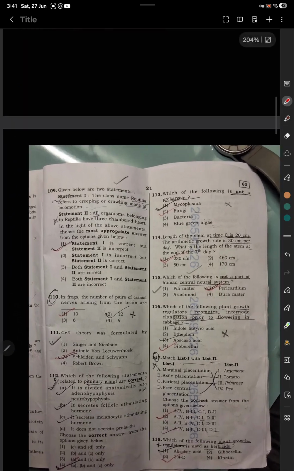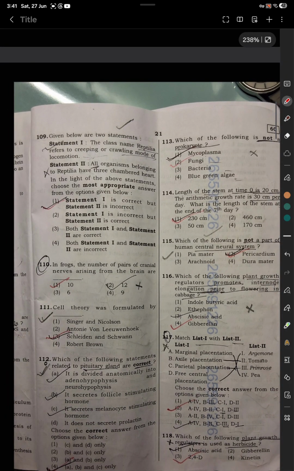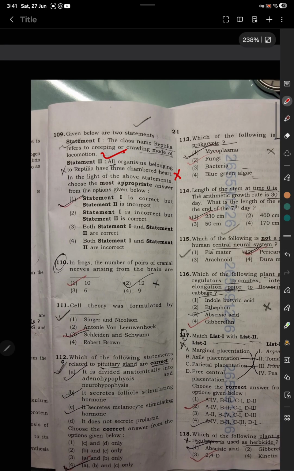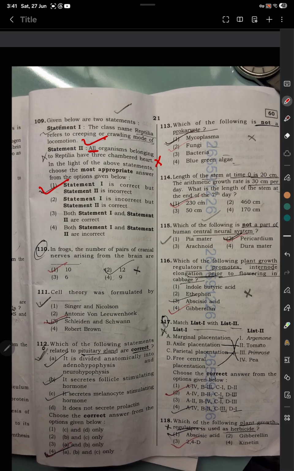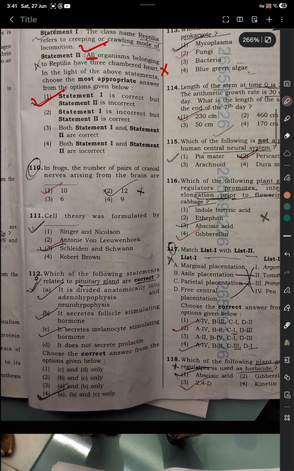Question number 109. There are two statements, statement 1 and statement 2. Statement 1: the class name Reptilia refers to creeping or crawling mode of locomotion. It's true. Statement 2: all organisms belonging to Reptilia have 3 chambered hearts. No, this is not correct. Not all. So option number 1 is correct. Statement 1 is correct, but statement 2 is incorrect. Question number 110. In frogs, the number of pairs of cranial nerves arising from the brain are, option number 1, 10.